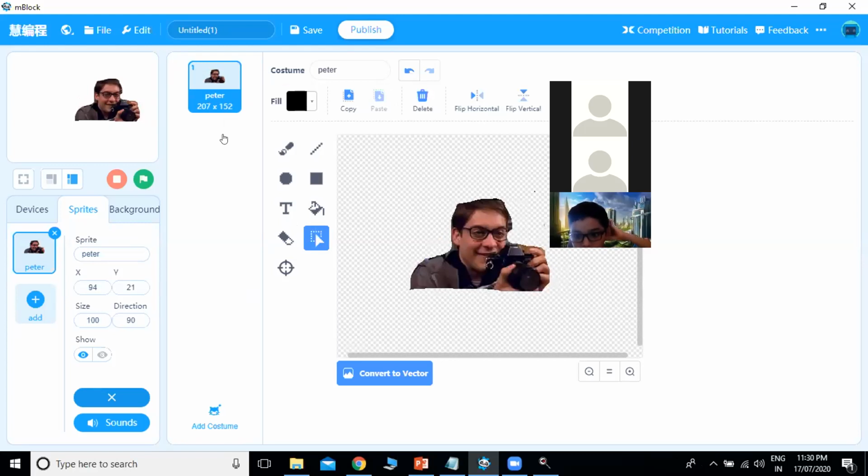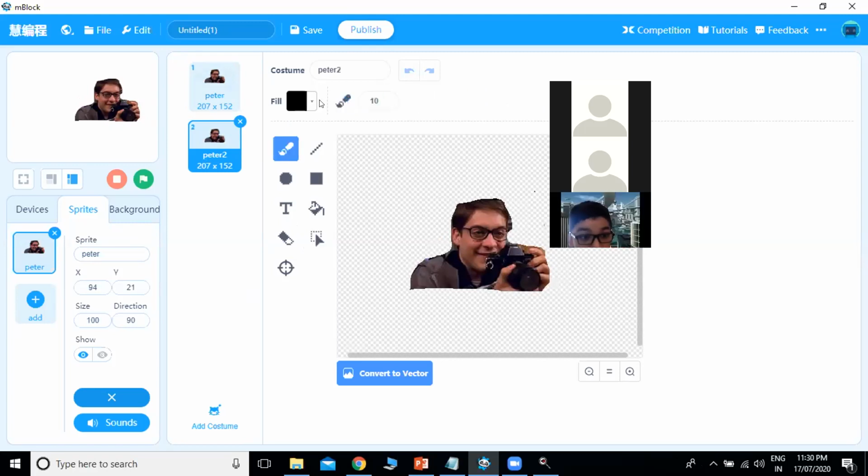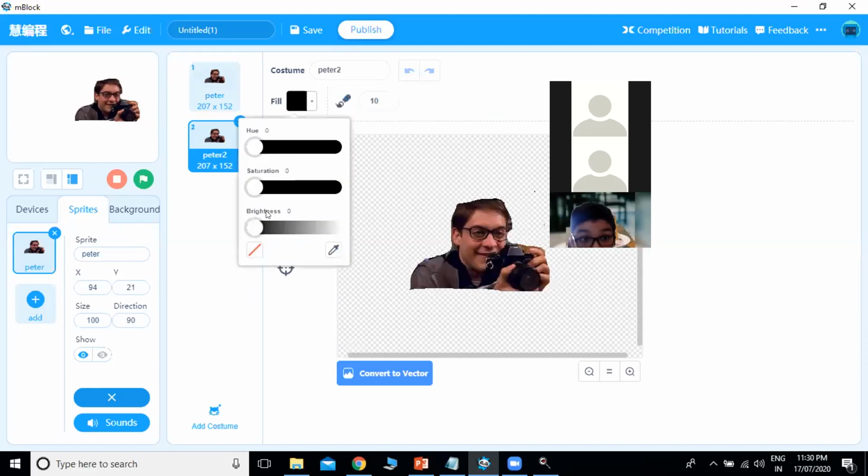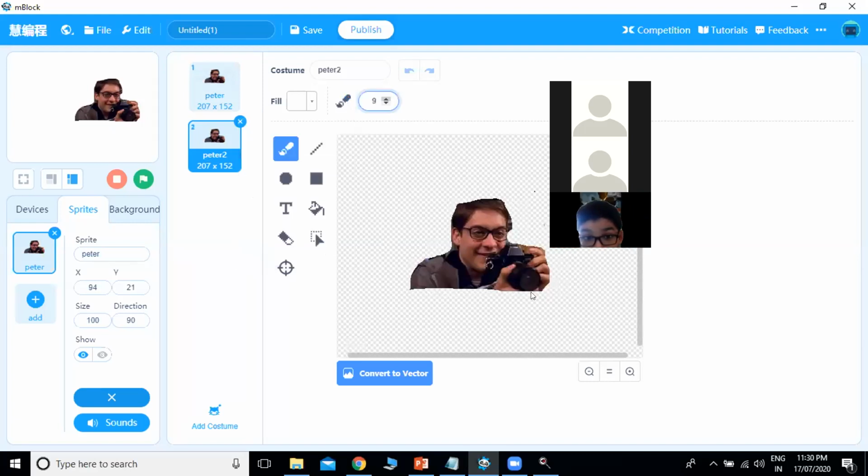I want Peter Parker to click the photo, so we want some illusion that he is actually clicking the photo. For that, we will add a flash in his camera. We'll go for white color and draw a flash here like this.